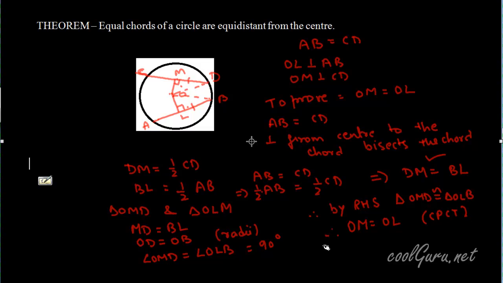That is, equal chords are equidistant. The chords AB and CD, which are equal in length, their distances from the center, OM and OL, are also equal. That means equal chords are equidistant from the center. That's it.